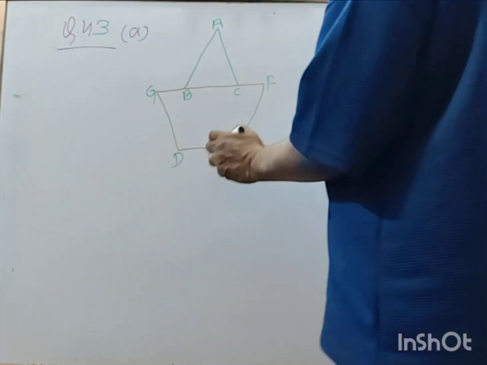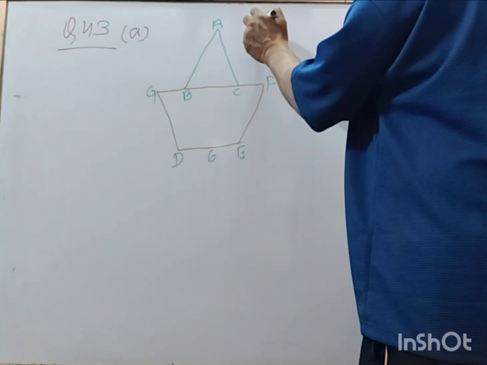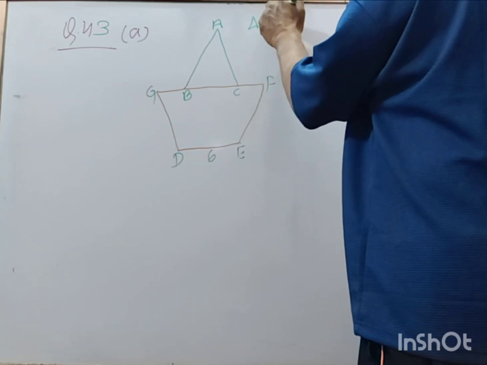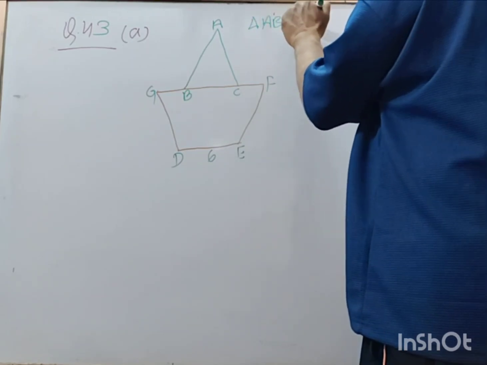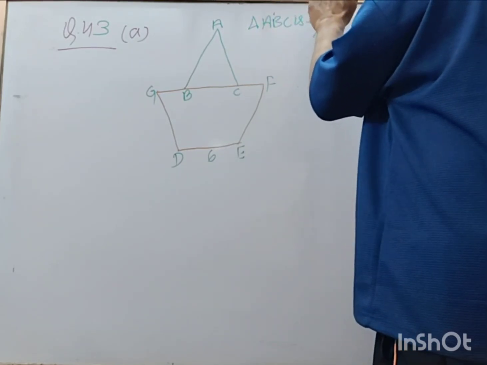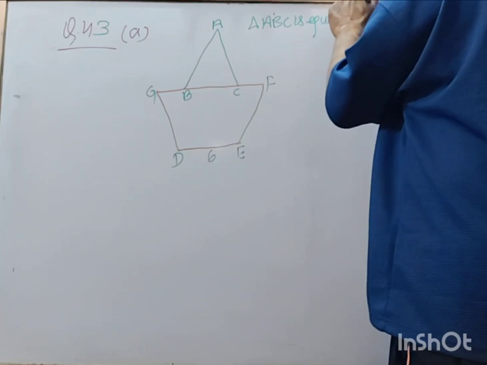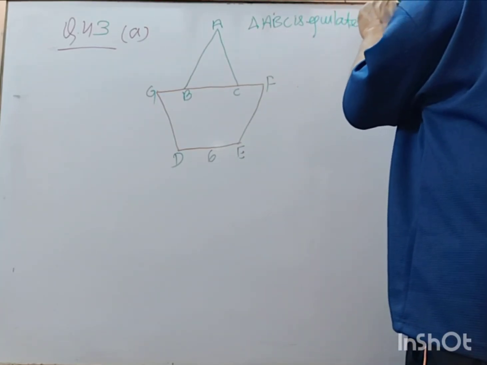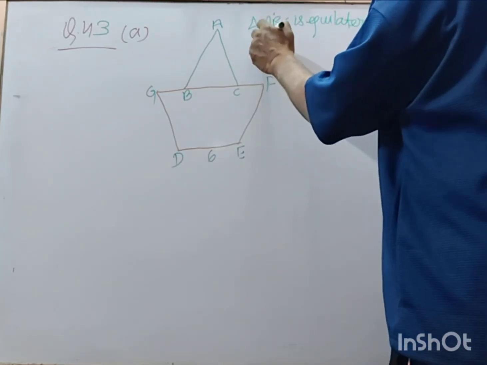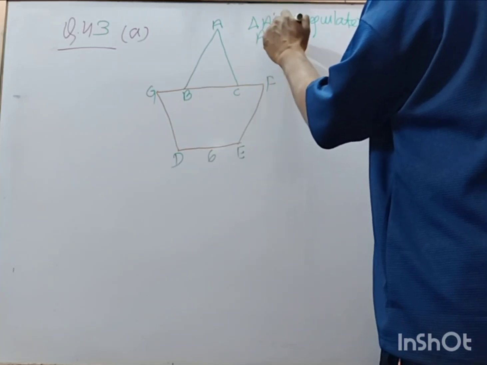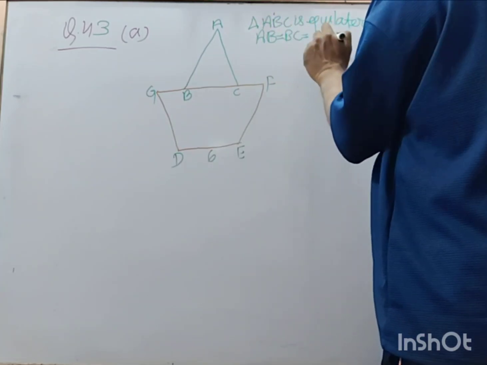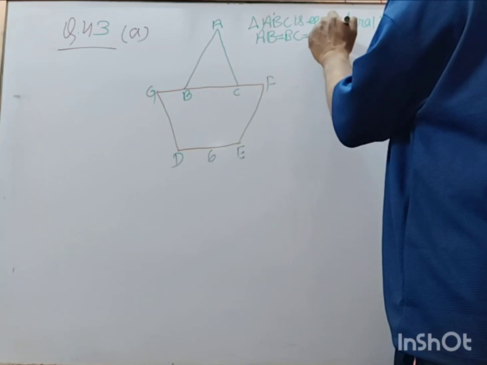Right? This triangle ABC is an equilateral triangle, right? It means AB is equal to BC is equal to AC.